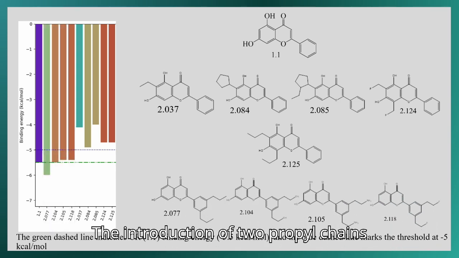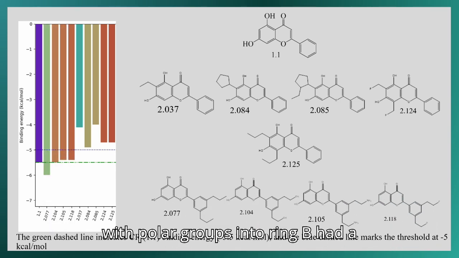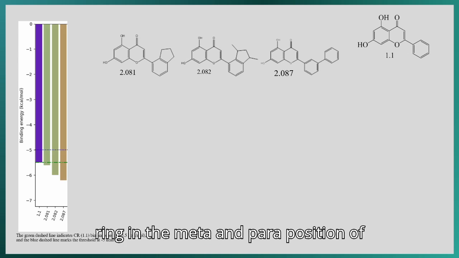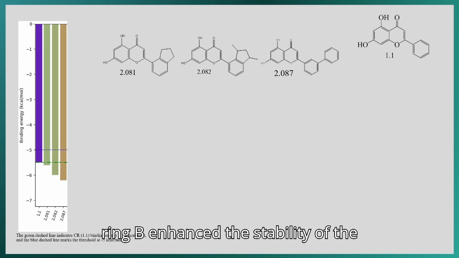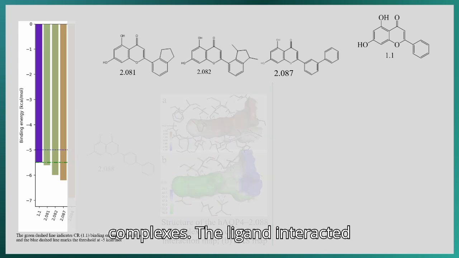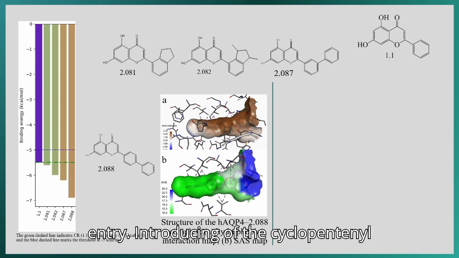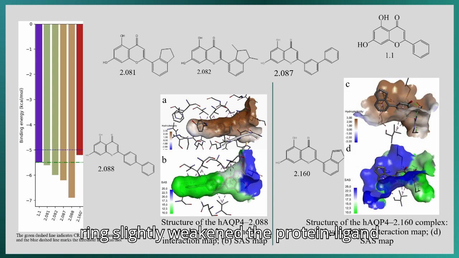The introduction of 2 propyl chains with polar groups into ring B had similar results. The addition of an extra ring in the meta and para positions of ring B enhanced the stability of the complexes. The ligand interacted hydrophobically, completely blocking water entry. Introducing a cyclopentane ring slightly weakened the protein-ligand complex.